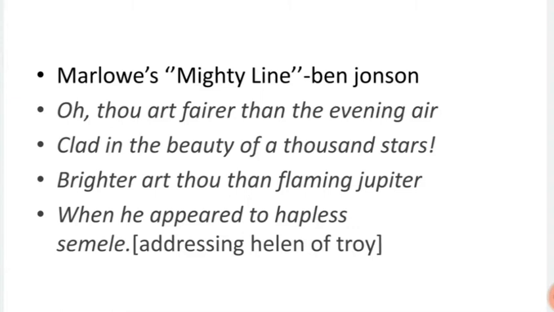Let's take an example from the lines that appear in the play Dr. Faustus. "Oh, thou art fairer than the evening air, clad in the beauty of a thousand stars, brighter art thou than flaming Jupiter, when he appeared to hapless Semele." These lines are addressed to Helen of Troy. Here Marlowe used the repetition of the words thou, than, the use of thou art, brighter art. Then he used allusion, the reference to hapless Semele.